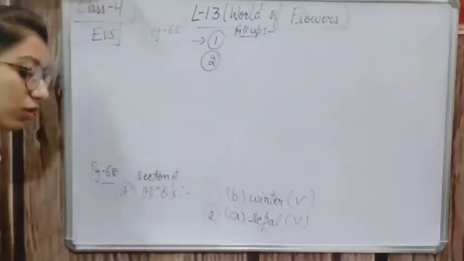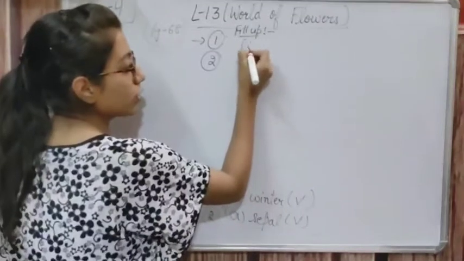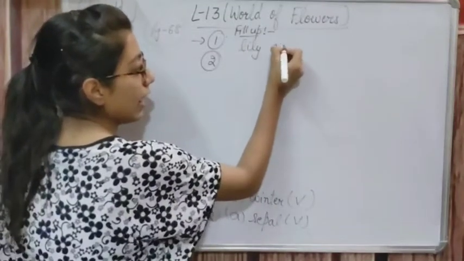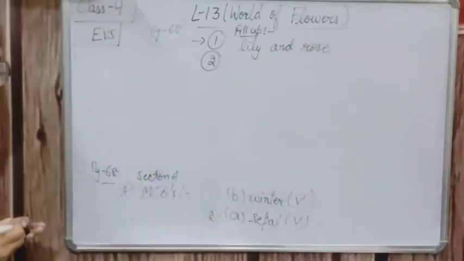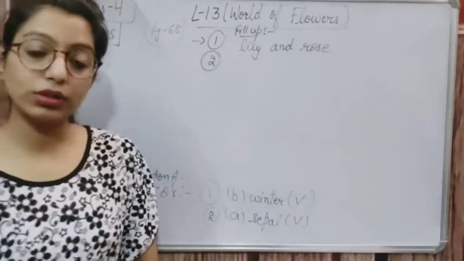Okay. So the flowers like, कौन से flowers होते हैं? That is lily and rose. Lily and rose are seen throughout the year.